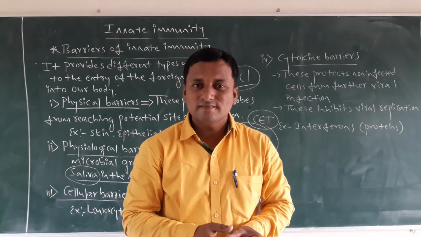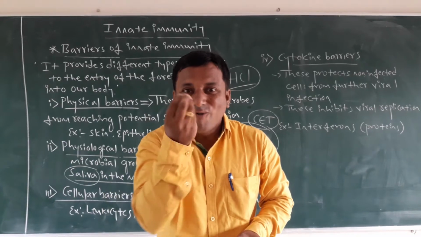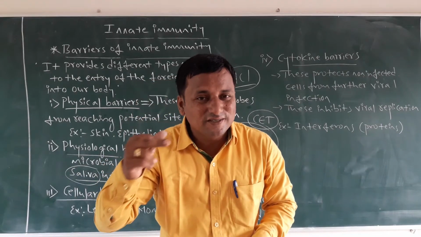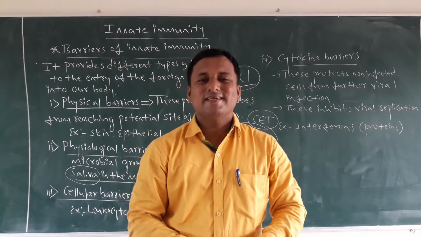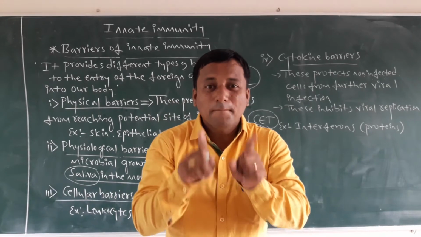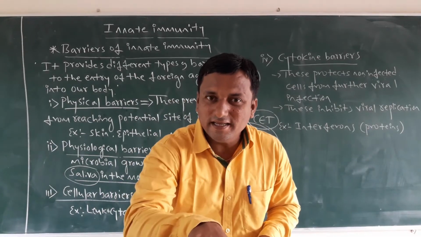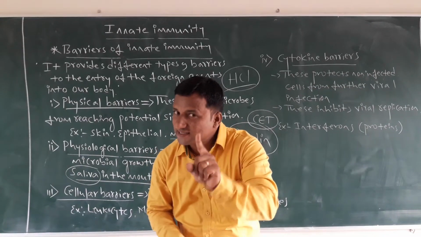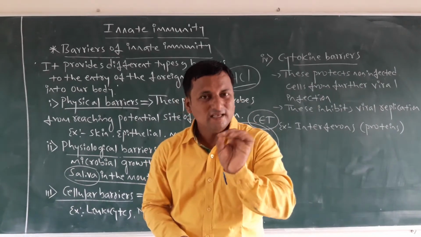Then what happens? Water, that liquid, comes out of the eyes. Along with that liquid, what is coming out? That's nothing but microbes. This is also such a type of barrier. Which type of barrier? Physiological barriers. That's why this is the second type of barrier.